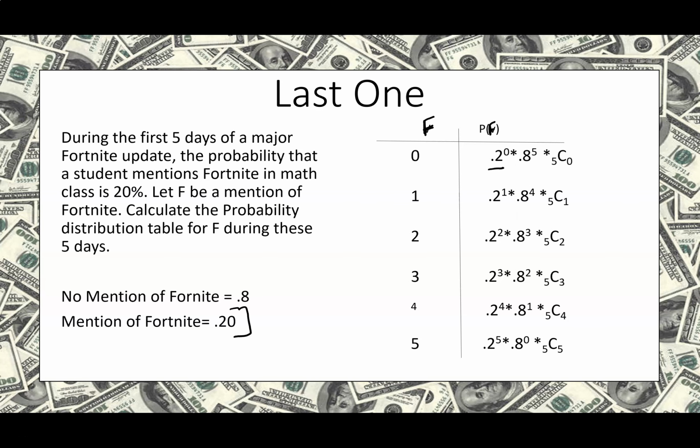And then we have to address our not mentioning fortnight. And here, if we're mentioning fortnight 0 times, we should have a 5 here. Okay. And then I've already stated this pattern enough, but these two should add to the number of times that's in your problem. In this case, it's 5. And then the last thing that you should check is that your combinations are right. So you've got 5 days, choose 0 to mention fortnight. 5 days, choose 1 to mention fortnight, etc.